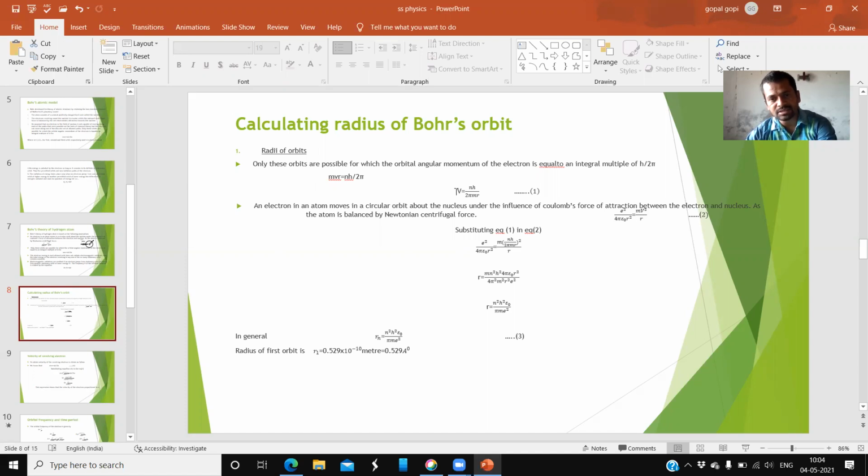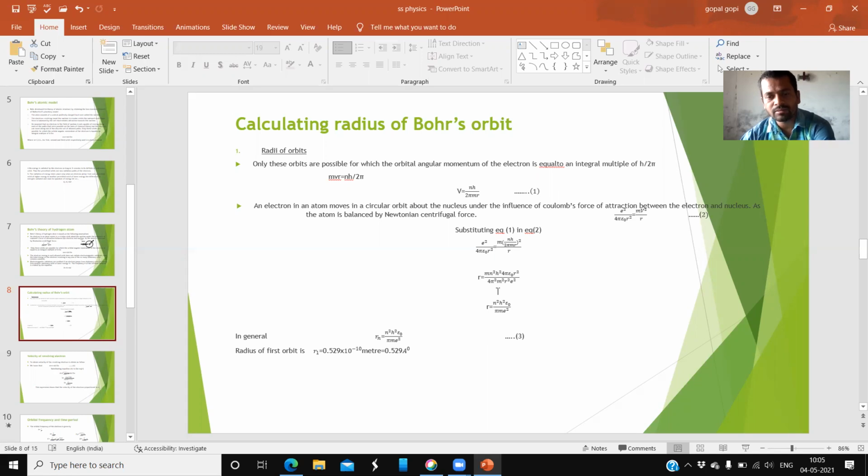In this formula, where v square is there, just substitute this v formula. You completely substitute in the place of v square, and it becomes a whole square. See, e square by 4 pi epsilon naught as it is. Next, mv square by r, where in the place of v we have substituted this one. Now square it and check what gets cancelled.